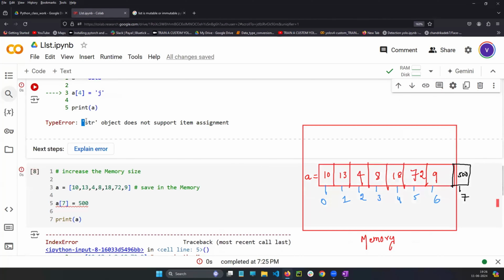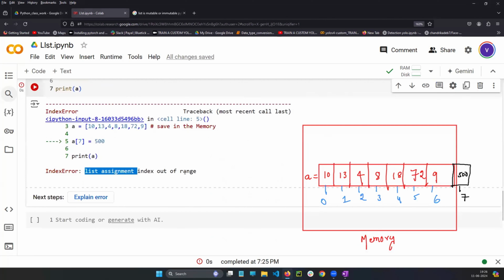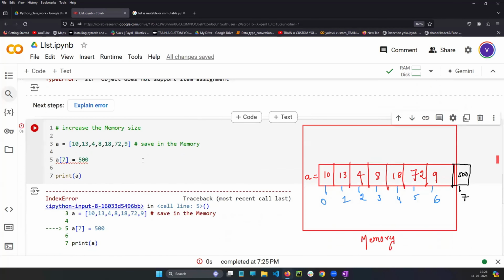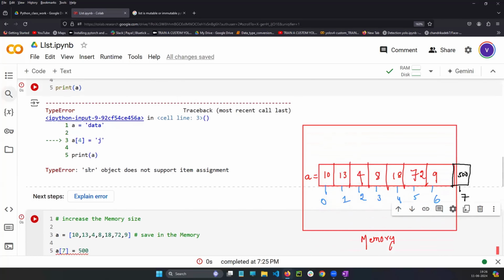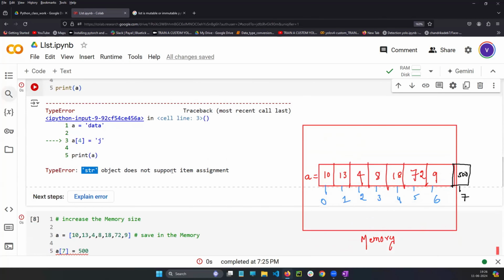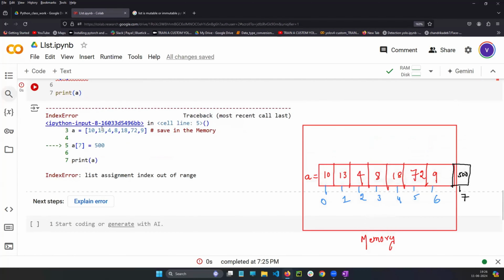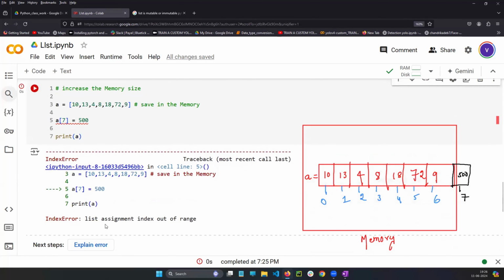If the memory is not increasing, meaning the string is immutable and the list is also immutable, then the string error and the list error should be the same. Then why are the errors different? According to the error, they are saying the string concept does not support item assignment. You can't increase or decrease the memory in the string concept. But in the list concept, you can increase the memory, but not with the help of the index concept.